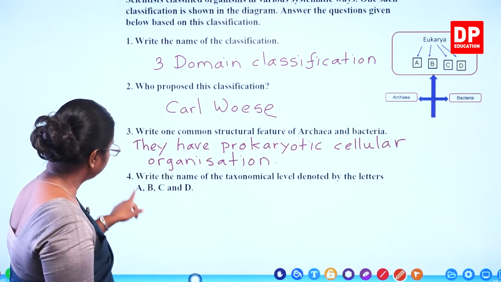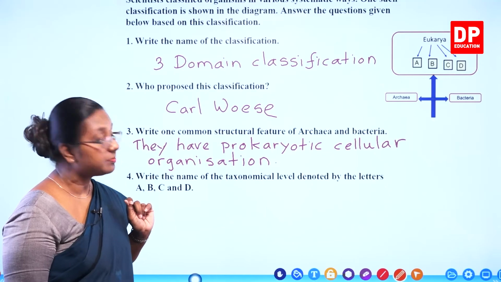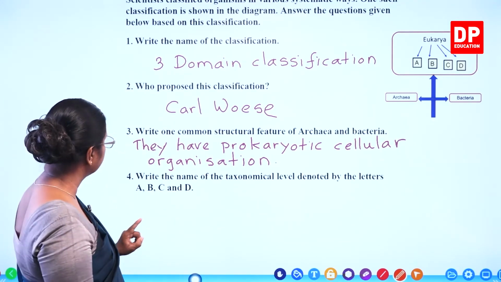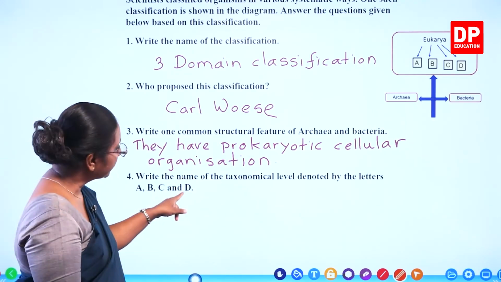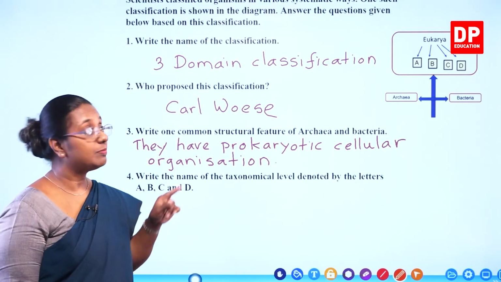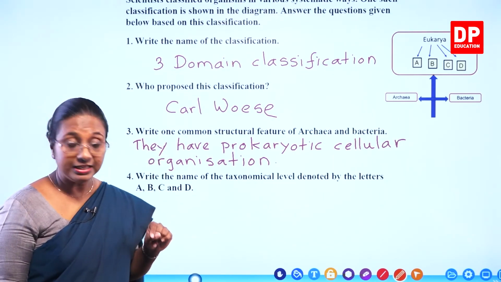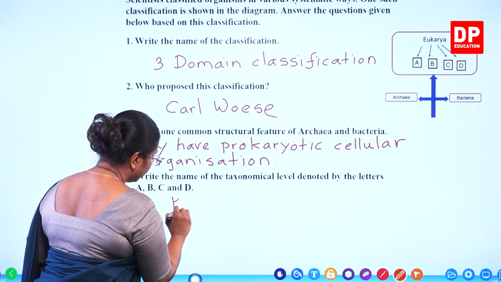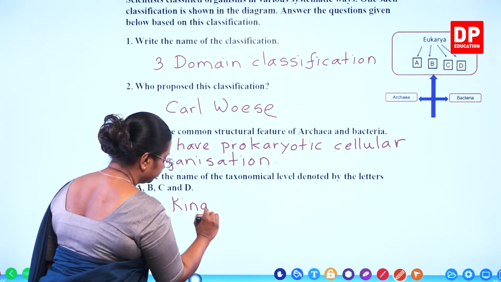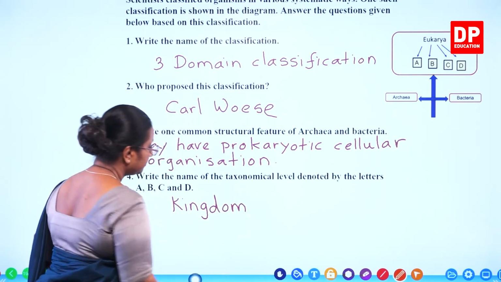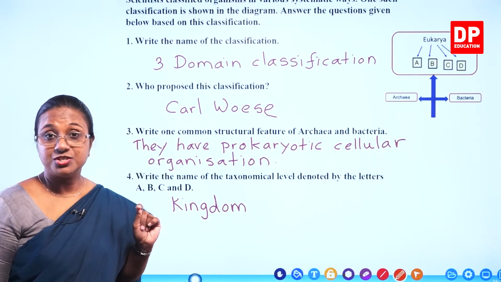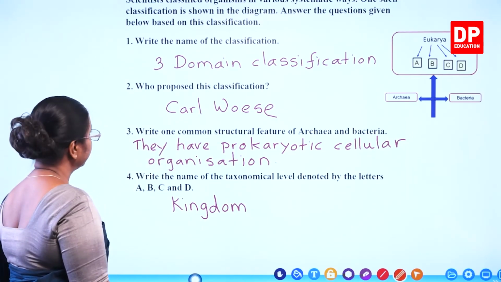Then the next question. Write the name of the taxonomical level denoted by the letters A, B, C and D. What is the taxonomical level denoted by the letters? Those are the kingdoms. So here you have to write the answer as kingdom. There are some more questions, students. I will move on to the next one.